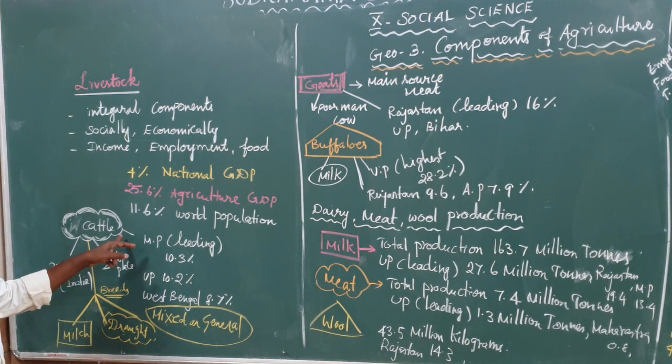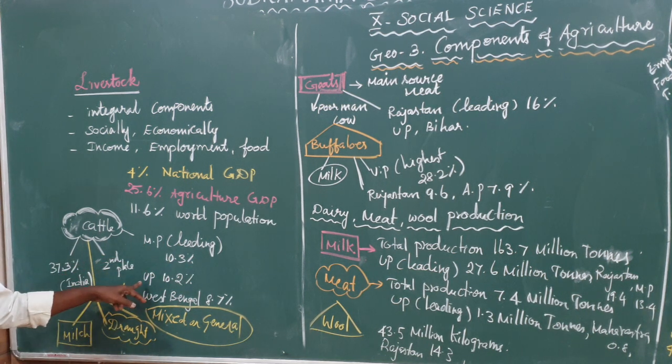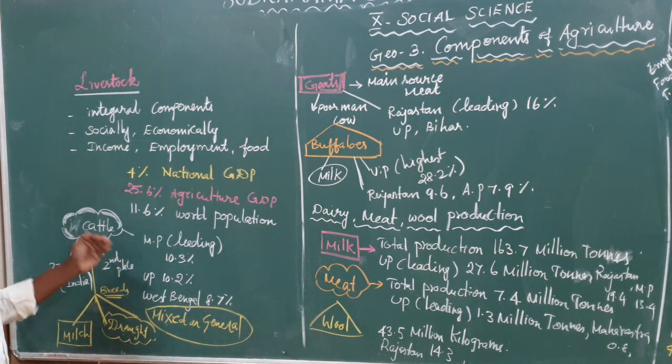Which Indian state produces cattle? Madhya Pradesh, nearly 10.3%, and Uttar Pradesh, with other states, producing 10.2%. West Bengal produces 8.7%. These are the cattle of Indian livestock.